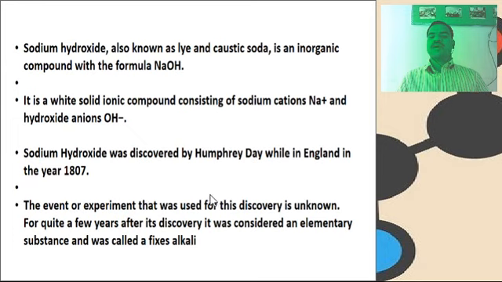Sodium hydroxide was discovered by Humphry Davy in England in the year 1807. The event or experiment that was used for this discovery is unknown. For quite a few years after its discovery, it was considered an elementary substance and was called fixed alkali.